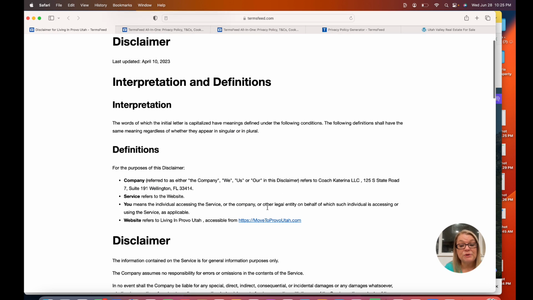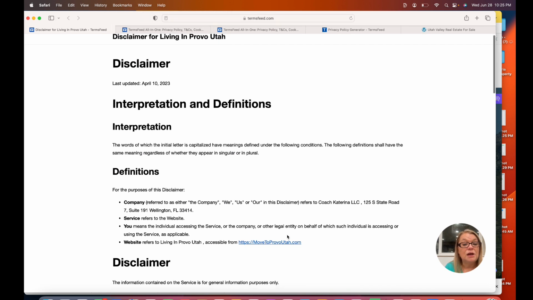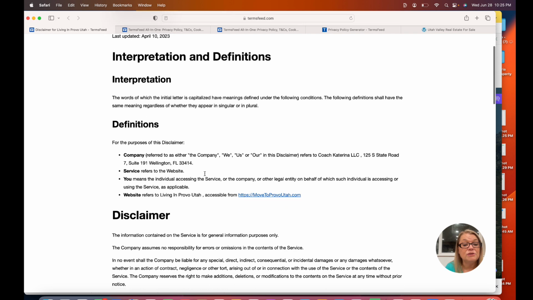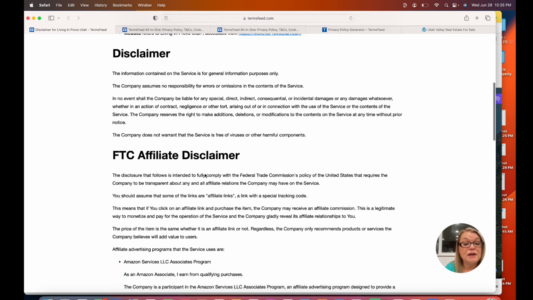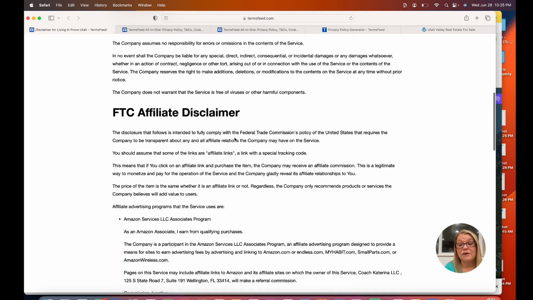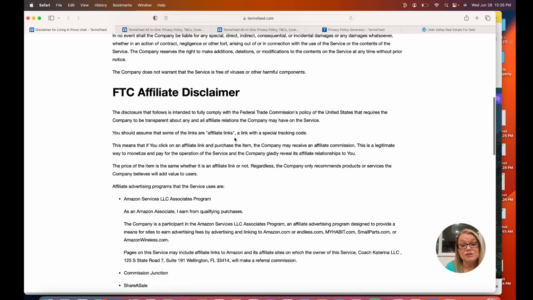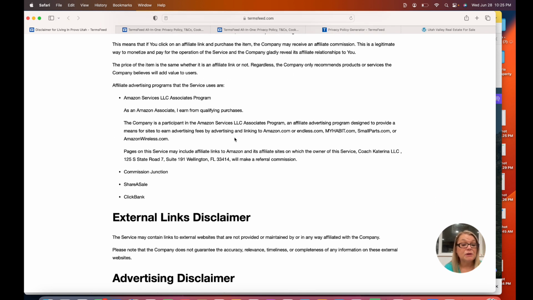And so it just refers to the company, where it's located. This is a different company that owns this than my real estate group. This is my corporate LLC that owns this website. So it'll tell everything about that. Here's your FTC affiliate disclaimer. So in case I sell any services or get anything from Commission Junction, Share a Sale, ClickBank, Amazon, anything that I might end up selling. I don't have plans to do that at this point, but if I ever did, I'm covered.